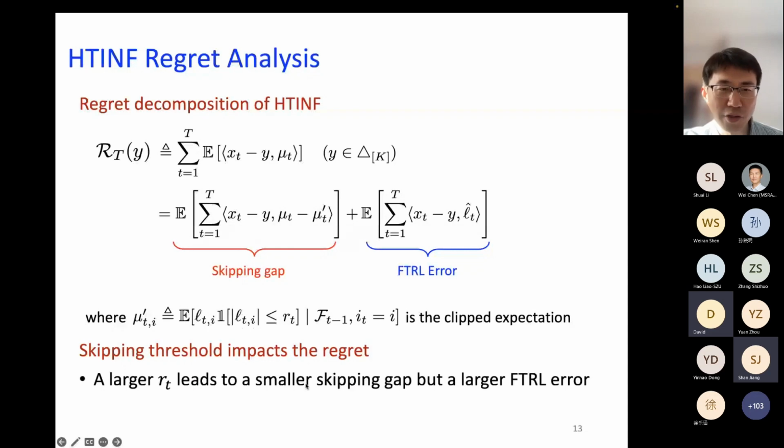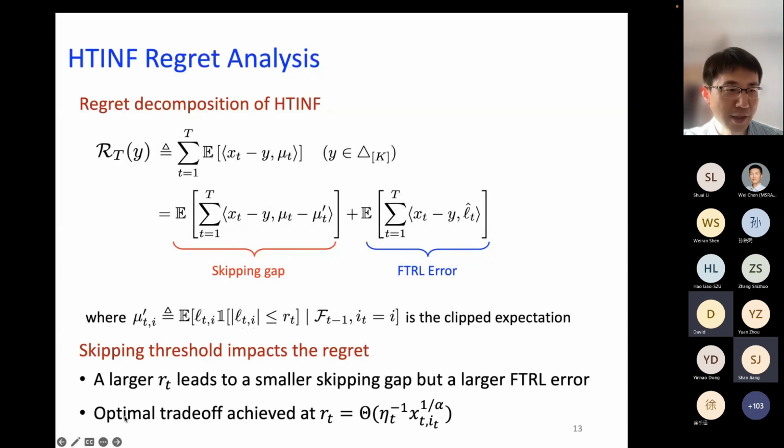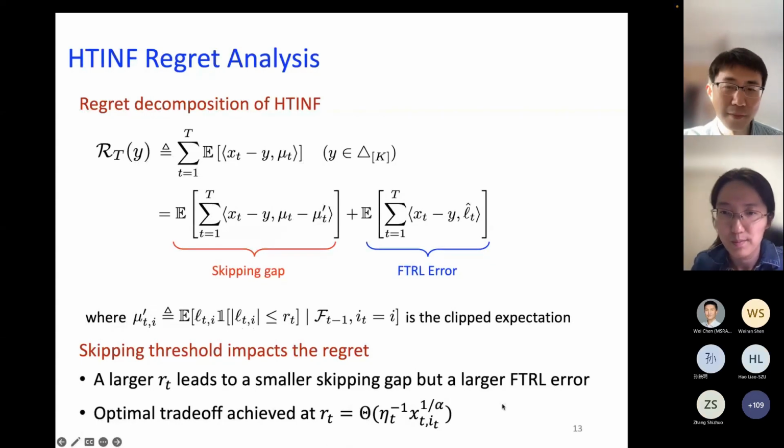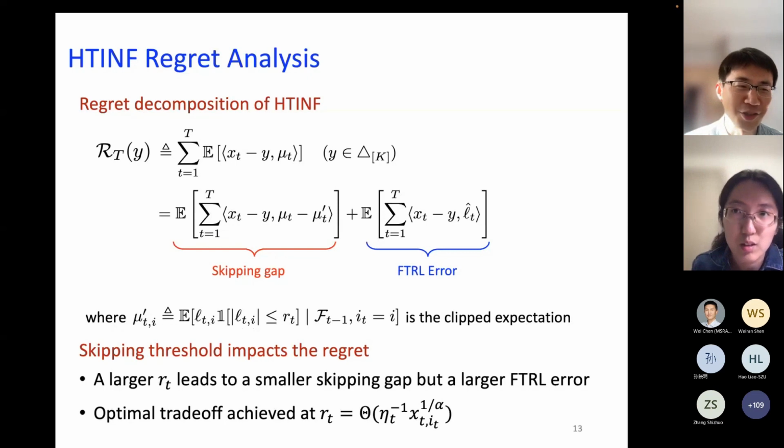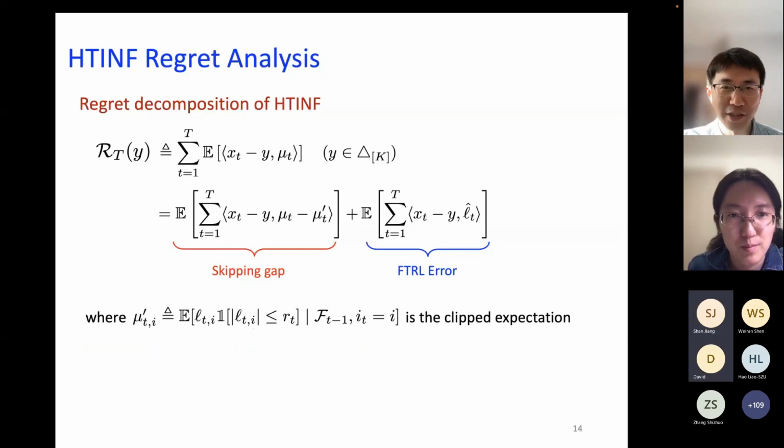And the idea is that a larger threshold is going to lead to a smaller skipping gap, as we can see, right? Because then these two values will be very close to each other. But then it's going to lead to a larger FTRL error because we allow larger samples to enter the FTRL framework. And it turns out that the optimal trade-off is achieved at the particular threshold that we chose. Okay. Of course, I'm not getting into details, but I'm just giving you the idea of how we carry out the analysis.